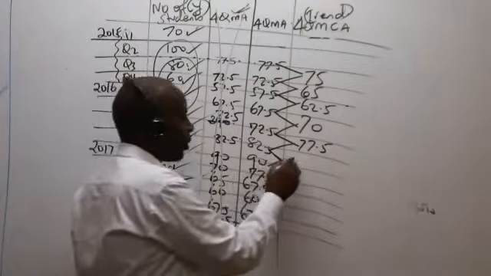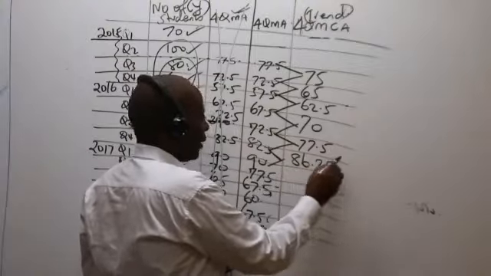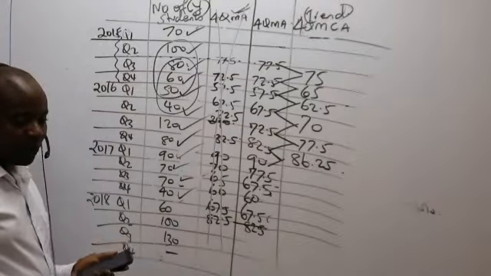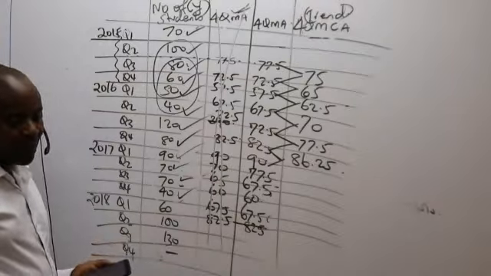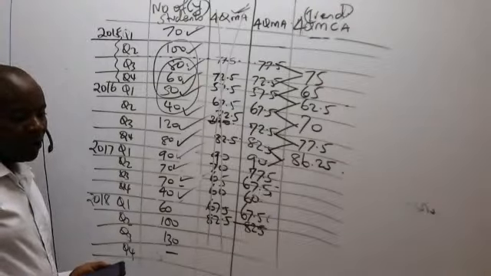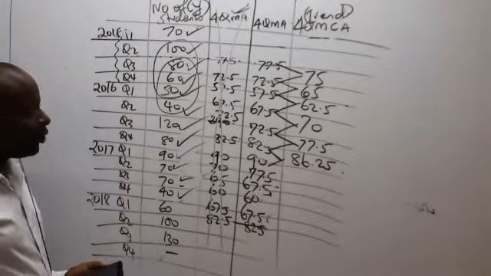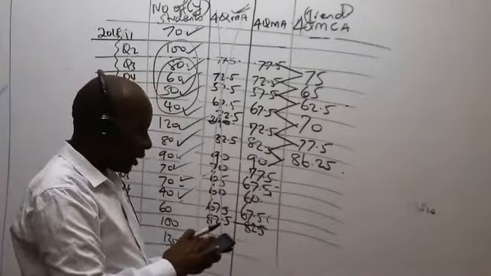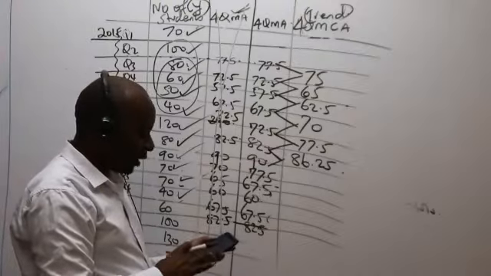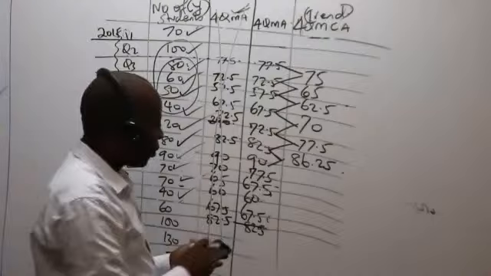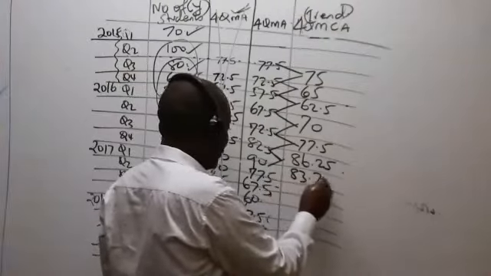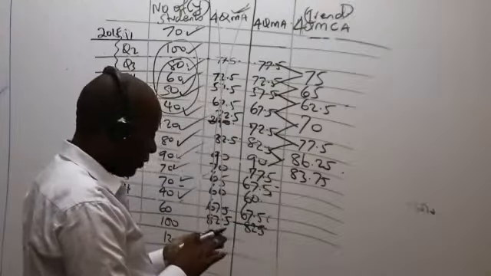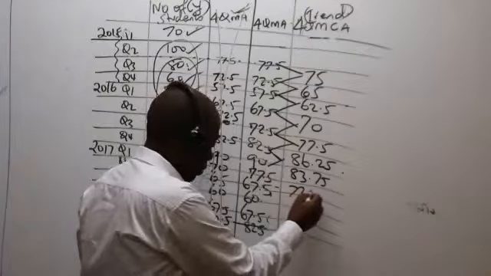I'm getting 86.25. Please confirm that for me. Is it correct? Thank you very much. Now come and move on to the next one. So we have 90 plus 77.5 divided by 2, which will give us 83.75. 77.5 plus 67.5 divided by 2 will give me 72.5.